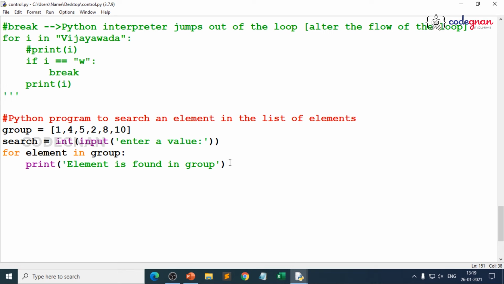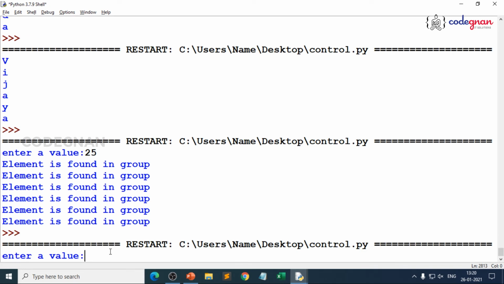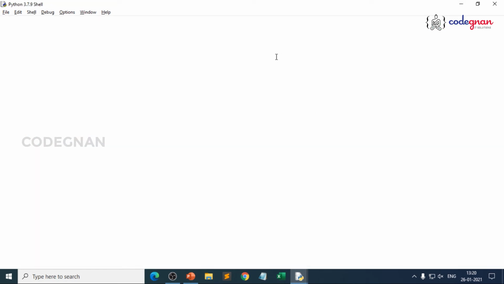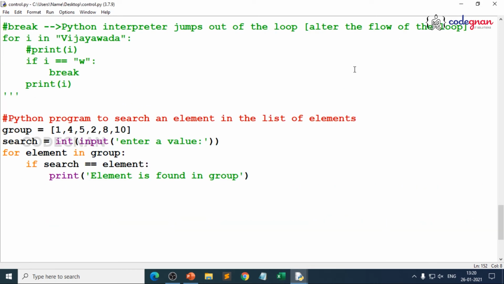So your program should behave in a different way, where you should make up a condition here. That's where you should rely on how we are searching and relating that element, where you should write an if block here. If search is equal to element, because you don't rely on this directly, then only you should get here. Now you execute this. If you enter 25, what happens? It's not present, right? You're not getting any result. If you execute again and give 2, there you go, element is found in group, because 2 is present. You're searching in realistic terms. That's where you find it easy.